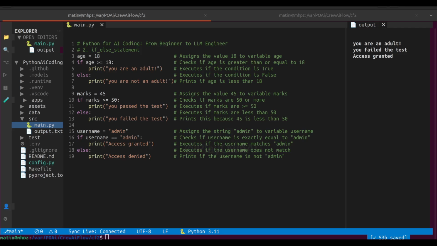Let's define it clearly. The elif statement in Python lets us check multiple conditions one after the other. Python checks each condition from top to bottom, and as soon as it finds a true one, it runs that block and skips the rest.